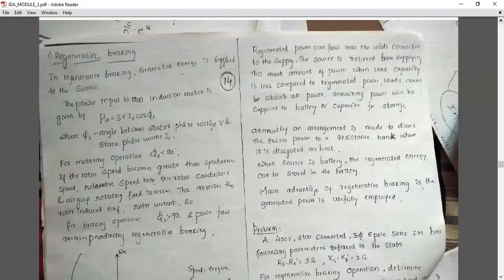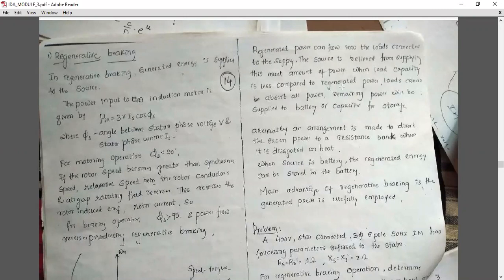Same thing we have written here. Generated power can flow into the loads connected to the supply. The source is relieved from supplying this much amount of power when load capacity is less. What it means is that whenever load capacity is low, in case of trains and all, we need to have more and more supplies. In that case, we can make use of this regenerative braking system, and again take the energy from the braking system.